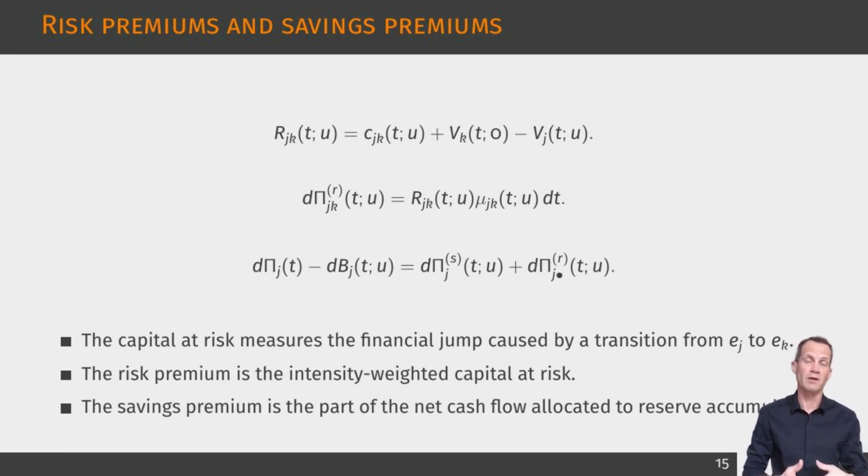The Semi-Markov Thiele equation can then be rewritten as a decomposition of the net cash flow. Premiums net of benefits are split between a savings component, which finances the change in reserve after interest, and a risk component, which finances the expected cost of insurance transitions. This decomposition is actuarially important because it clarifies the financial role of the premium. It also shows how duration dependence affects both components. When transition rates increase or decrease with elapsed duration, the risk premium changes accordingly, and the reserve dynamics must adapt to that duration profile.